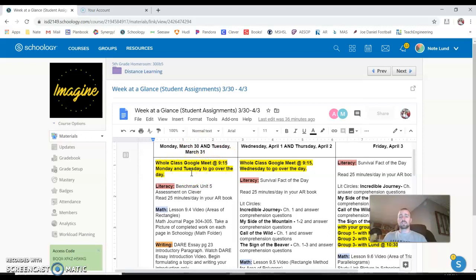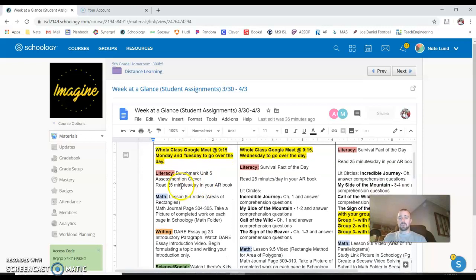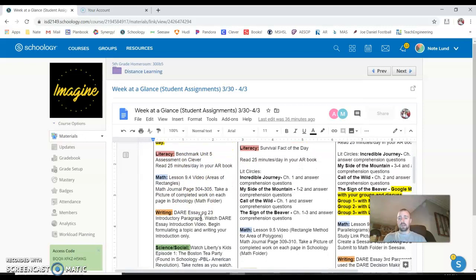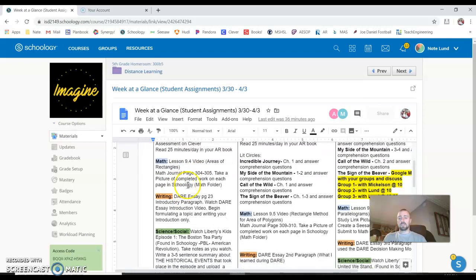We have the whole class Google Meet at 9:15. And then here are your assignments. We have literacy, benchmark, unit 5 assessment on Clever. You can find that on your bookmark on Clever. You'll read 25 minutes a day for your AR book. Into math, we have lesson 9.4 video for Monday, the areas of a rectangle. Then you have the math journal page. And then you also take a picture of your completed work and post it right into Schoology under your assignments.